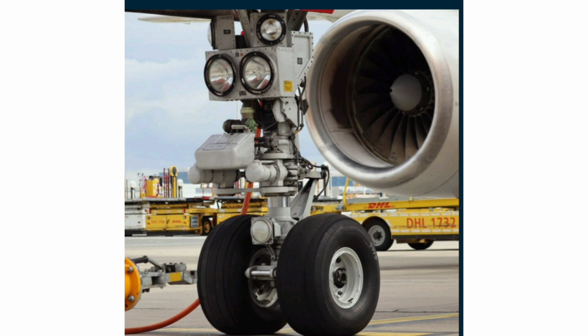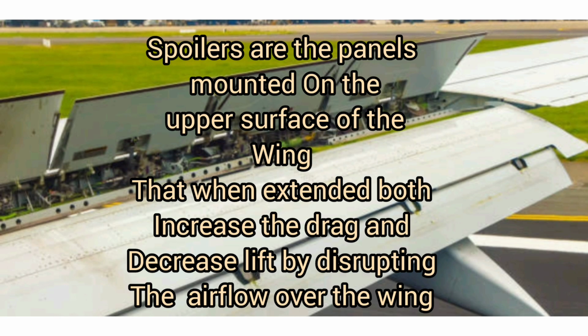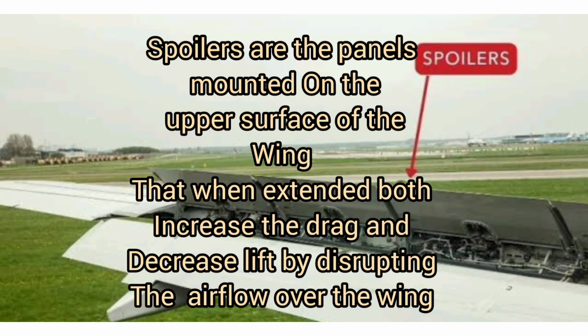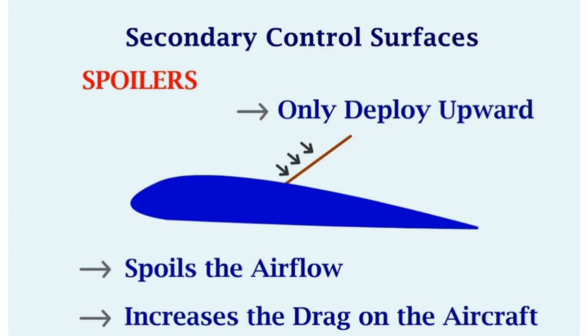Aeroplane braking system consists of wheel braking system, just similar to the braking system in automobiles. Aerodynamic braking system, known as reverse thrust, helps slow the plane down at the time of landing. As a part of slowing down the aeroplane in the air, pilots generally use spoilers. Spoilers are the panels mounted on the upper surface of the wing, which when extended increase the drag and decrease the lift. Therefore, they are able to make the flight move up or down.